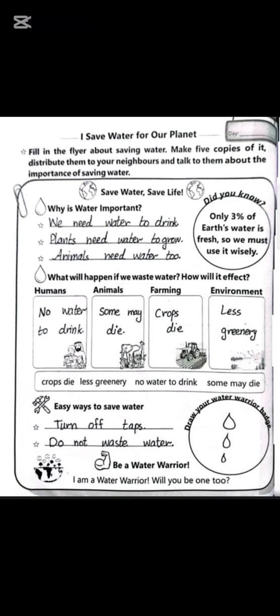Fill in the flyer about saving water, make 5 copies of it, distribute them to your neighbors and talk to them about the importance of saving water. Why is water important? You read about it in the lines given below. What will happen if we waste water? How will it affect? You read the reasons and write in these boxes: humans, animals, farming, environment.